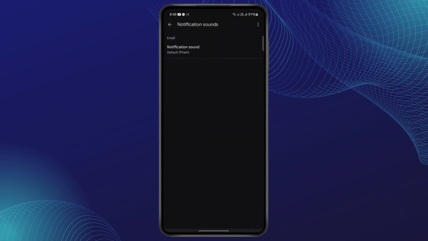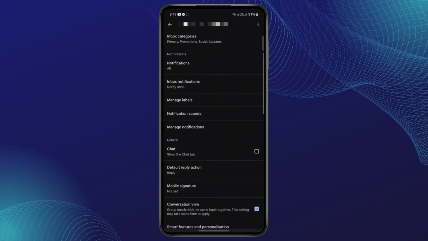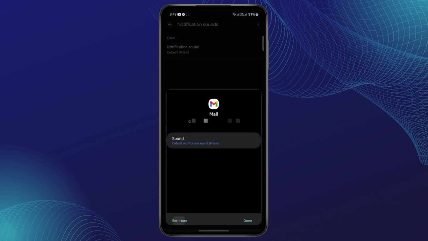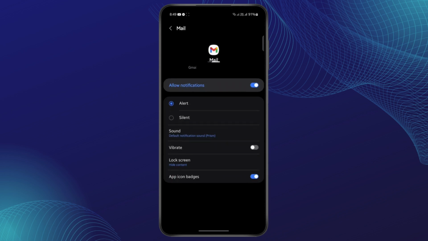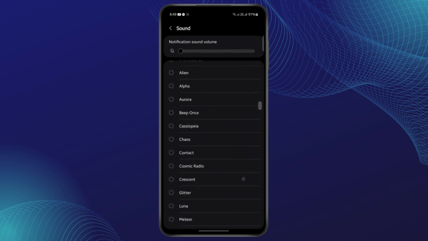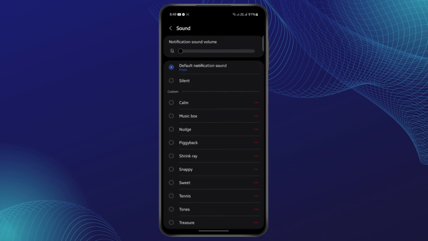Similarly, if you just go back and select a different email, then you can scroll down, tap on notification sounds, tap on sounds and see more. And from here, you can tap on the sound, then choose a different sound from here. And that's how you can set different notification sounds for different Gmails.